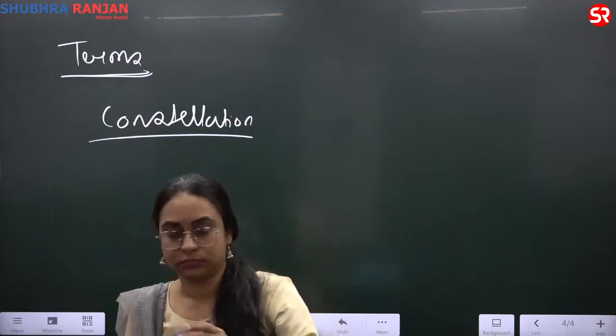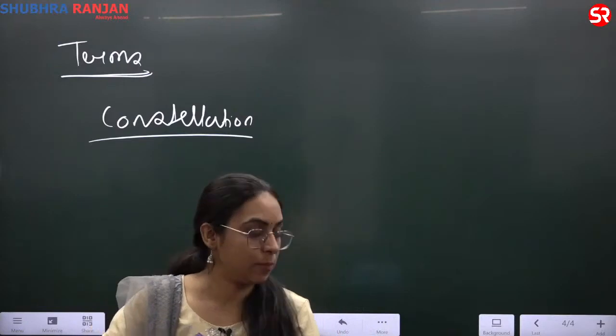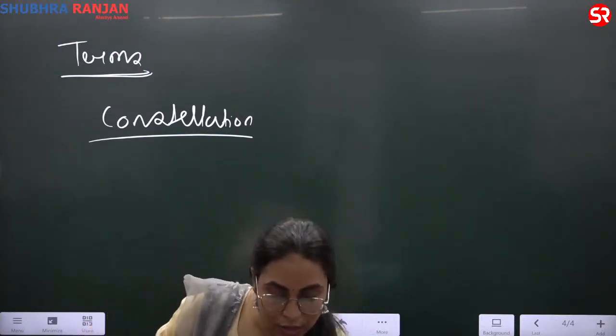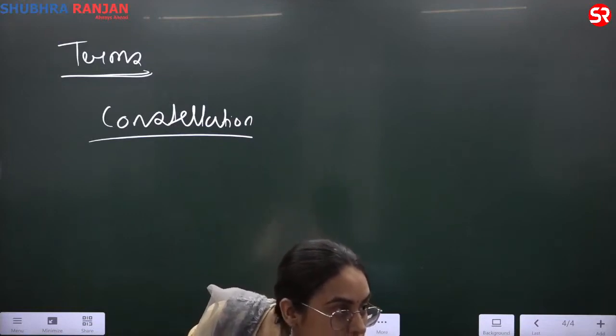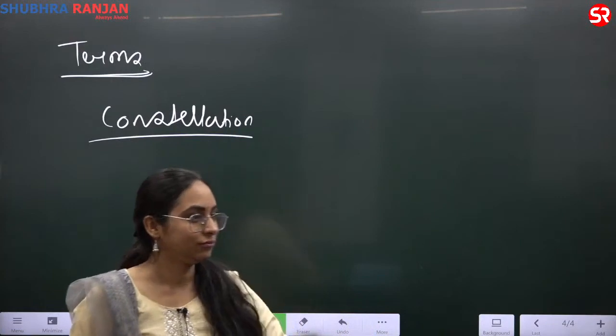Examples: Great Bear, Saptarishi, Great Bear. You have Scorpio, your zodiac signs, and the others.